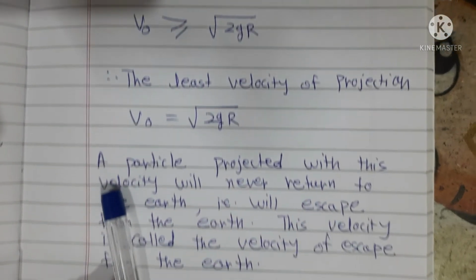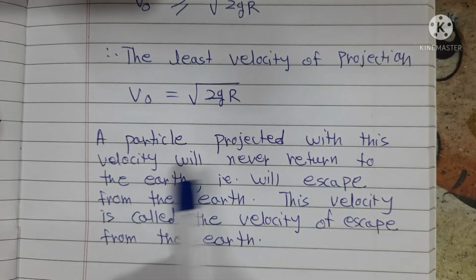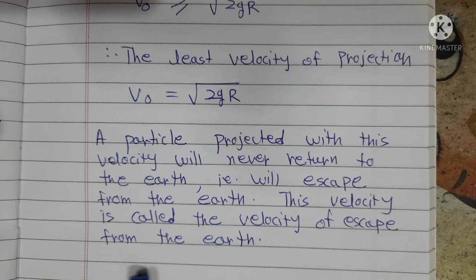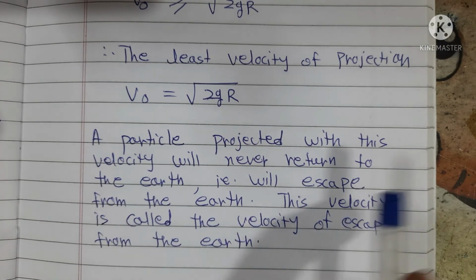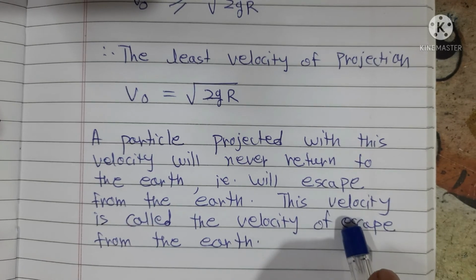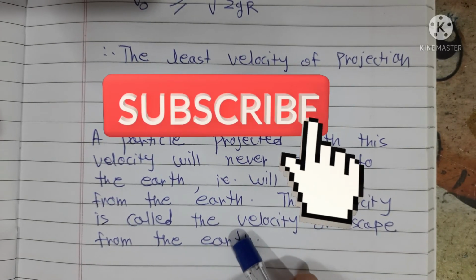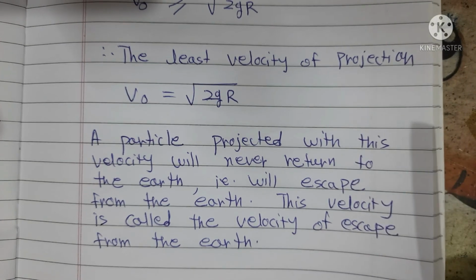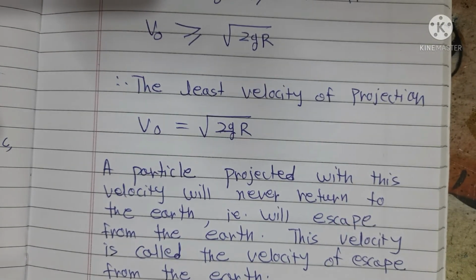A particle projected with this velocity will never return to the earth. That is, it will escape from the earth. This velocity is called the velocity of escape from the earth. It will escape, meaning out of the control of the acceleration due to gravity, and it will escape into the universe. Therefore, it is also called the velocity of projection.